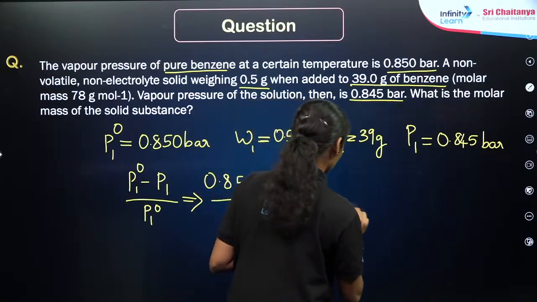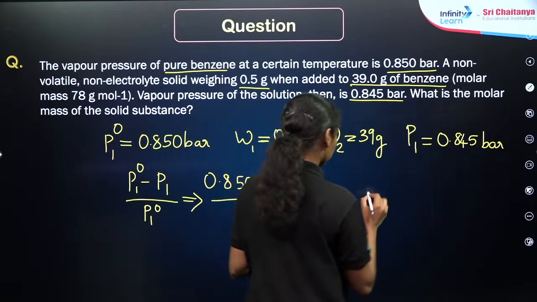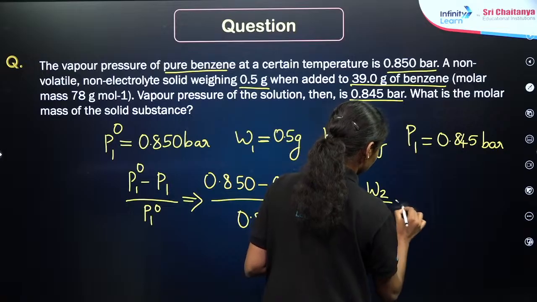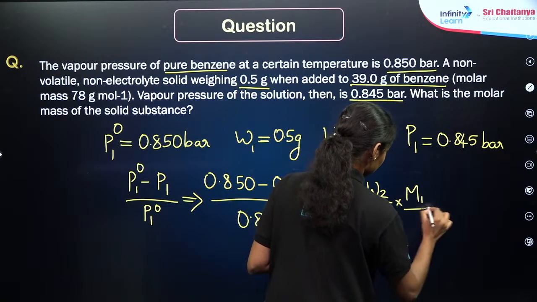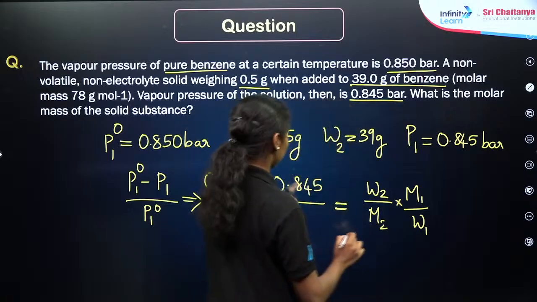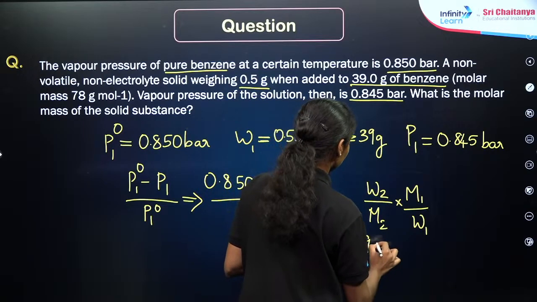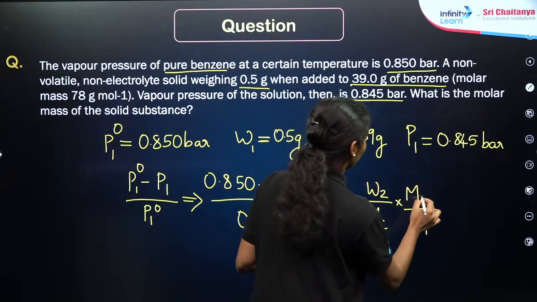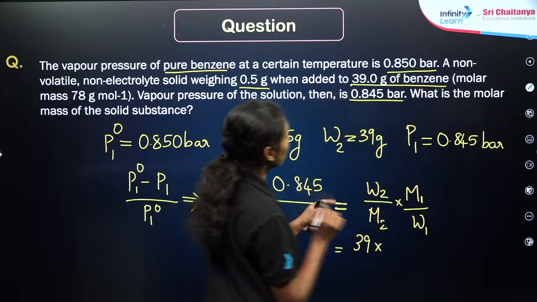That is equal to M1, the molecular weight of the, sorry, benzene.